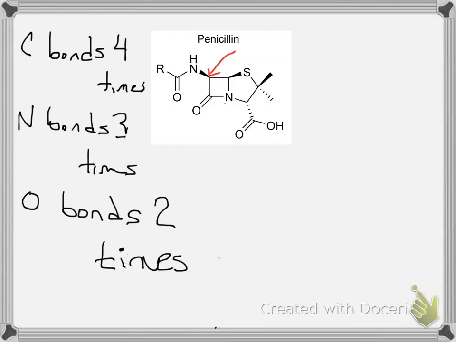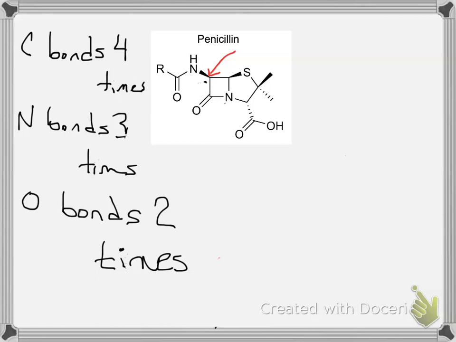And if you count up the number of bonds to that carbon, there's only 3. But we know for a fact that carbon has to bond 4 times. It turns out that you very, very rarely show a hydrogen bonded to a carbon in this thing called the skeletal structure. So since the nitrogen is coming out at us, we know that hydrogen must in fact be projected behind the drawing here.